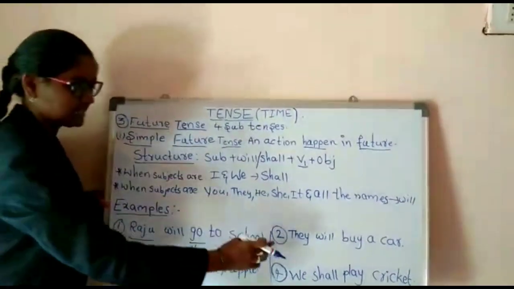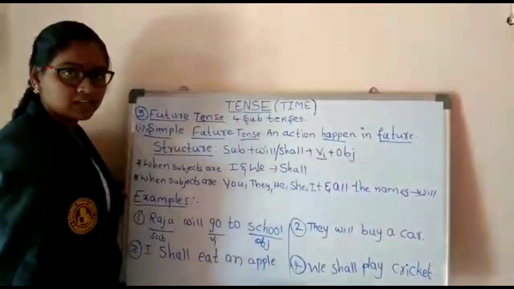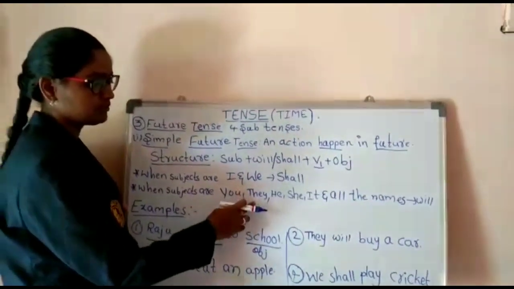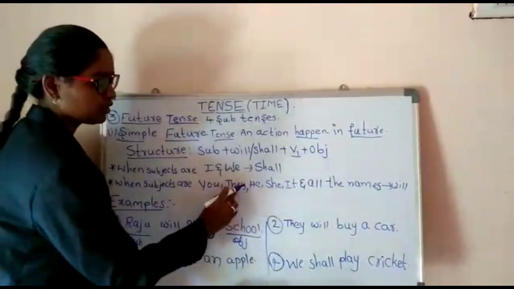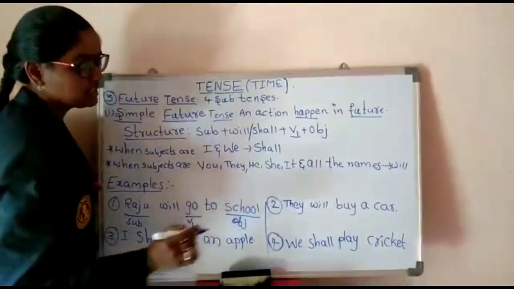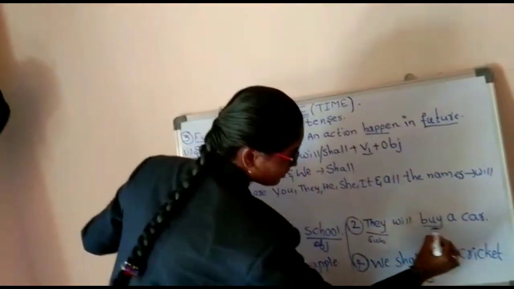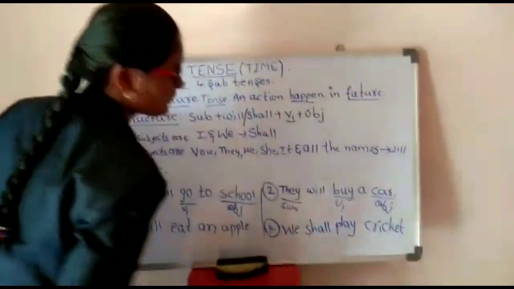And here the second example: they will buy a car. What I told here, for they also we use will. So I wrote they will buy a car. Here they is subject, buy is V1 and car is object.